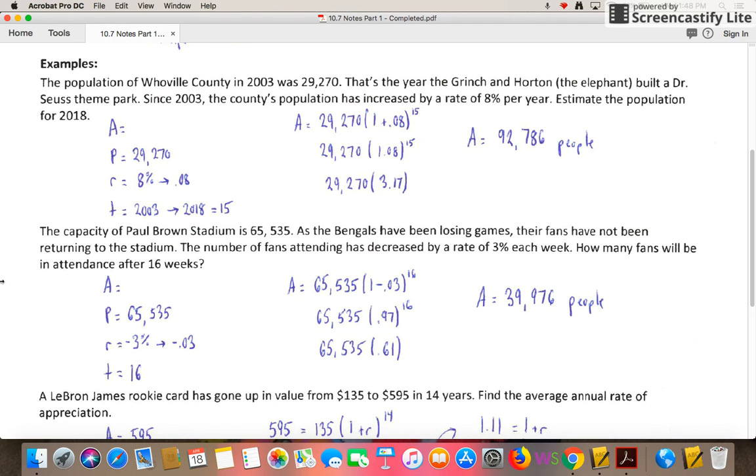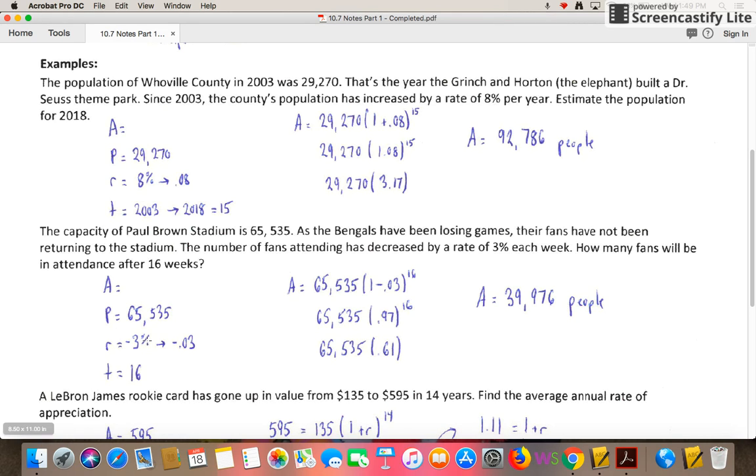Now let's look at this next one, a little similar here. The capacity of Paul Brown Stadium is 65,535. As the Bengals have been losing games, their fans have not been returning to the stadium. The number of fans attending has decreased by a rate of 3% each week. How many fans will be in attendance after 16 weeks? A couple of differences, but again, you can see my start. I want to go through and label A, P, R, and T, and make sure I identify each one of those. This one, the principal amount would be the 65,535 that we start with.